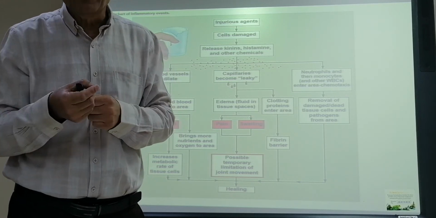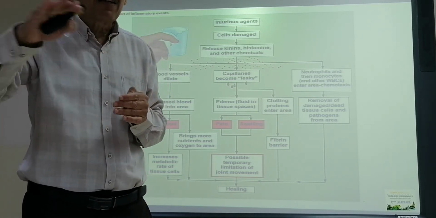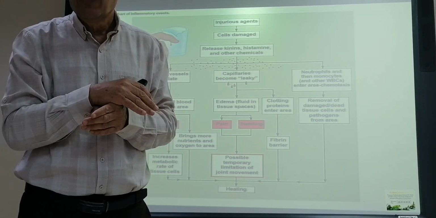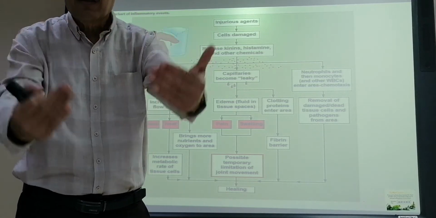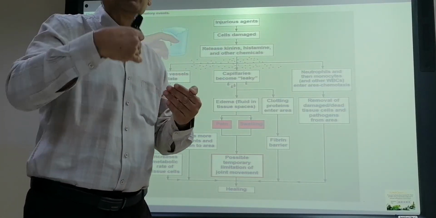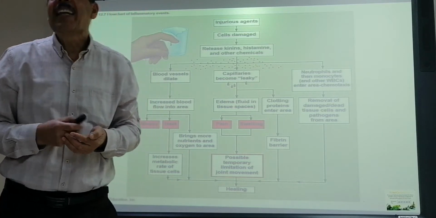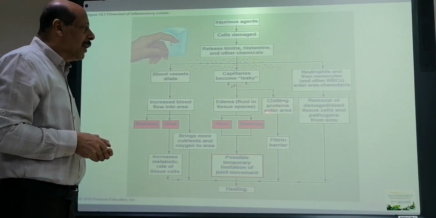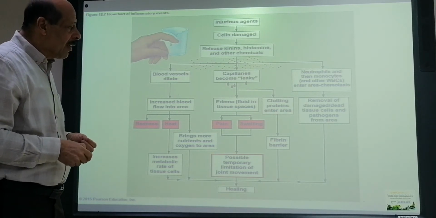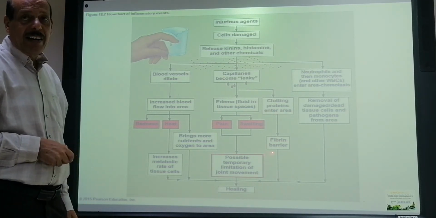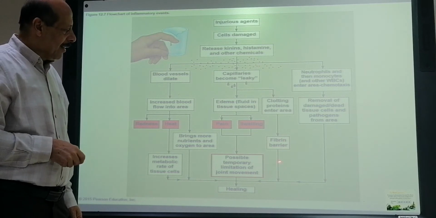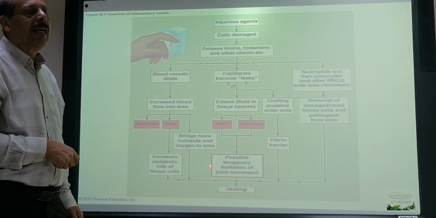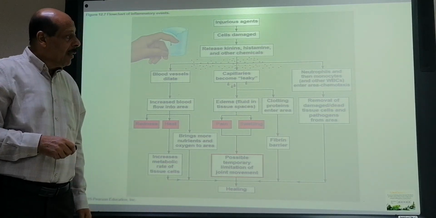The purpose of that is to prevent further entrance of microorganisms and further injury, in order to return back to an intact skin. This will lead to protection and forming of fibrin barriers on the skin. Also, it will increase the possibility of going toward healing.